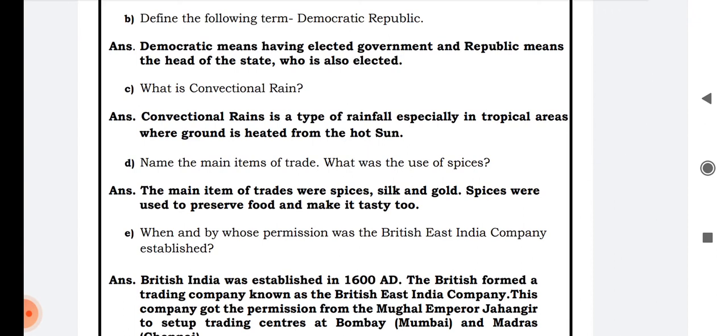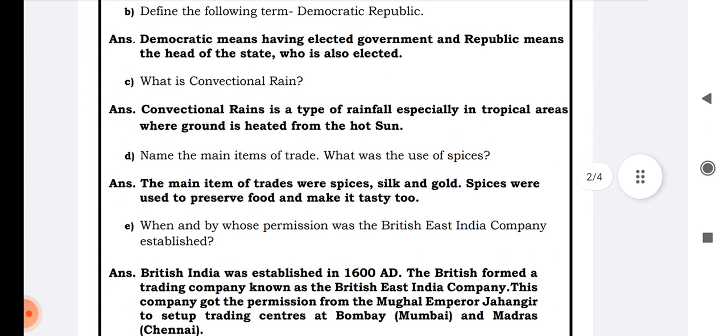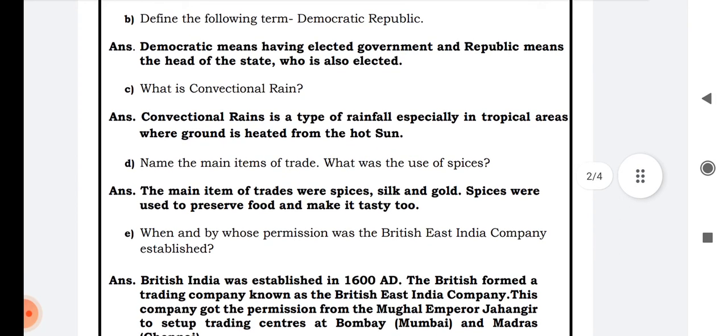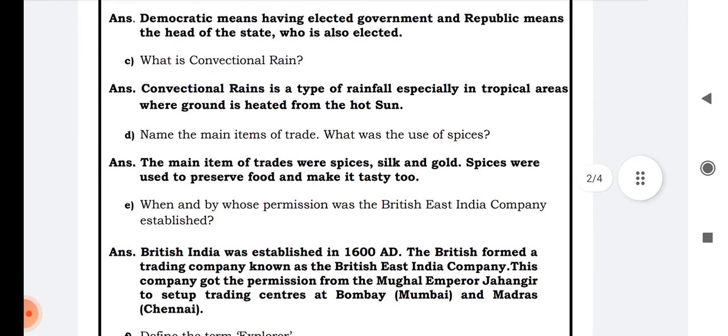B. Define the following term: Democratic Republic. Democratic means having an elected government, and republic means the head of the state is elected. So DRC is a Democratic Republic.